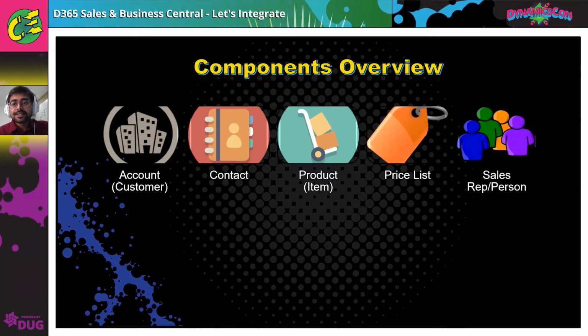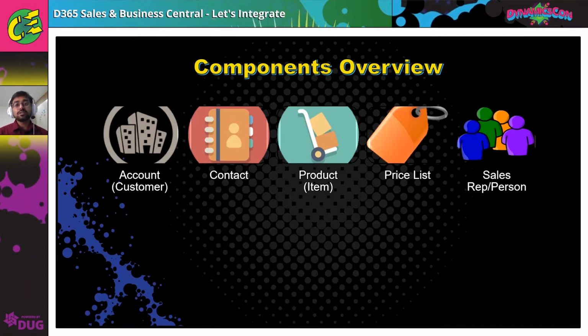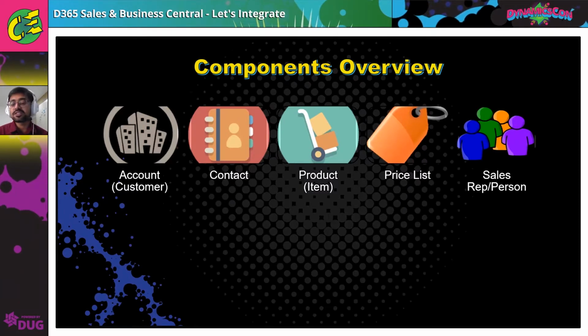Now, sales rep and person. Salespersons are the persons who are actually providing the quotation, working on the different opportunities, and then working with the quotation and sending it to the customer, and after the confirmation, processing their order. So definitely the salespersons are the main key users of the system, and that's very important inside this integration component.